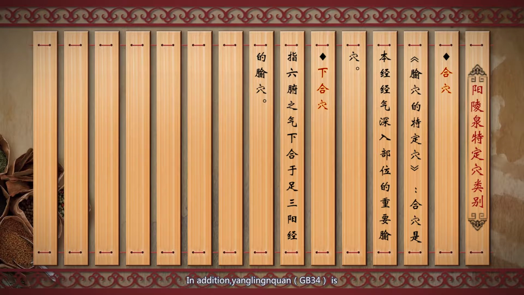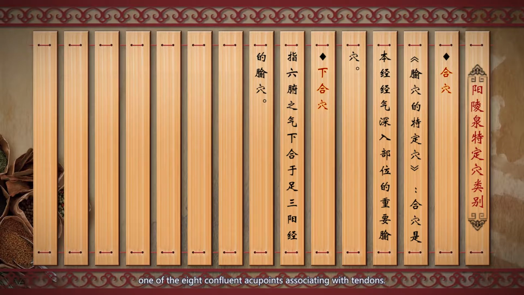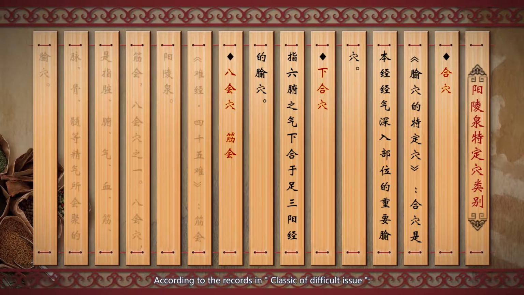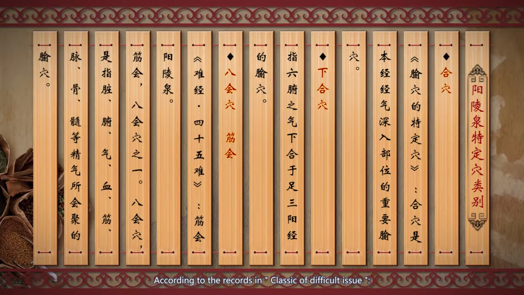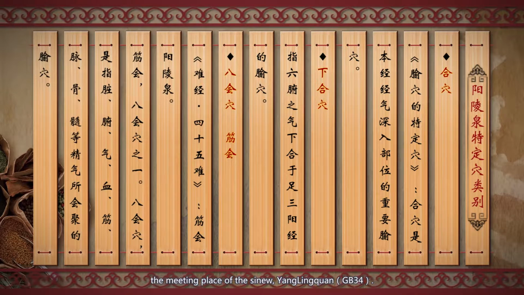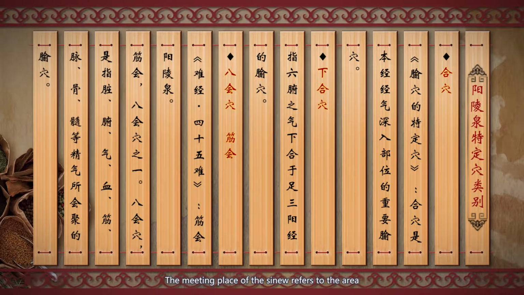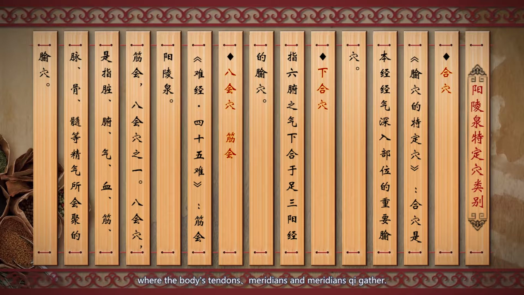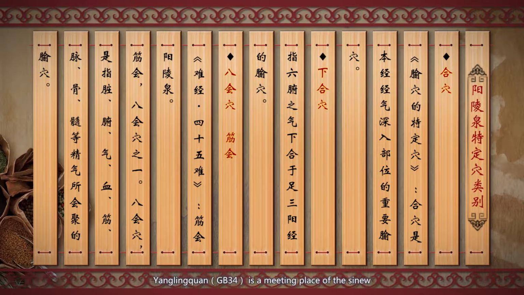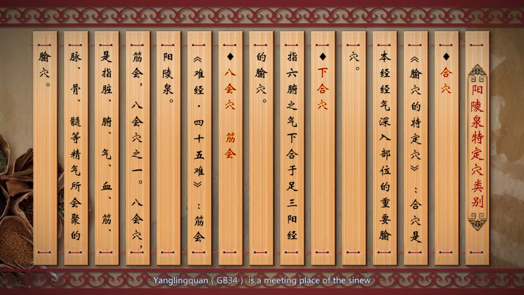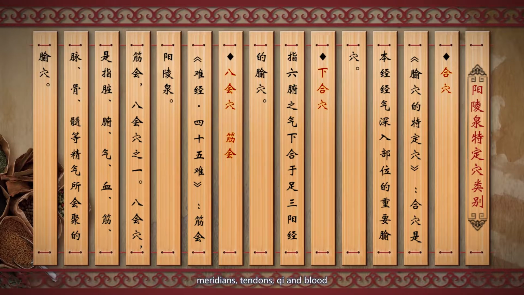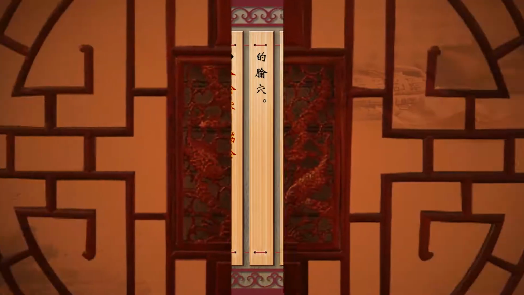In addition, Yang Quan is one of the 8 confluent acupoints associated with tendons. According to the records in the Classic of Difficult Issues, the meeting place of the sinew is Yang Quan. The meeting place of the sinew refers to the area where the body's tendons, meridians, and meridian qi gather. Yang Quan is the meeting place of the sinew, so it is closely related to the body's meridians, tendons, qi, and blood. Yang Quan is very commonly used in clinic.